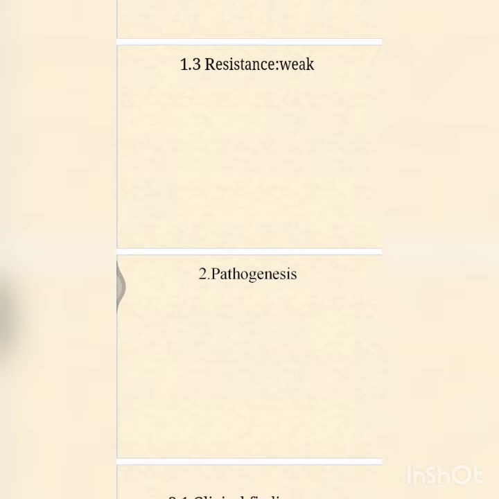Next, they enter our mesenteric lymph node and multiply. Finally, they enter the thoracic duct and the bloodstream, causing transient bacteremia. Whenever it enters our bloodstream, we call it primary bacteremia. And this bacilli is seeded in the liver. From blood it's very easy to enter many organs. So they enter our liver, gallbladder, spleen, bone marrow, kidney, lymph nodes, lung, and many other organs, and multiply further. So they cause a massive bacteremia. This is called secondary bacteremia. Primary is in the bloodstream; when it enters all these major organs, it is called secondary bacteremia. This leads to the onset of the disease.